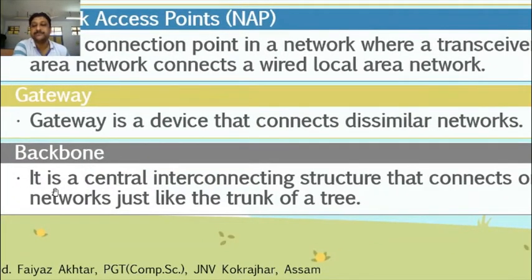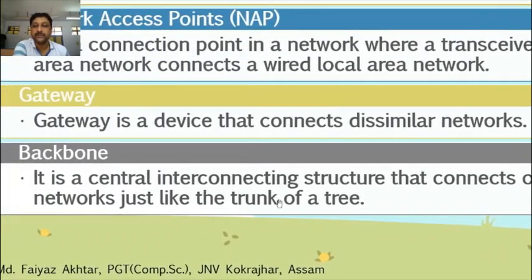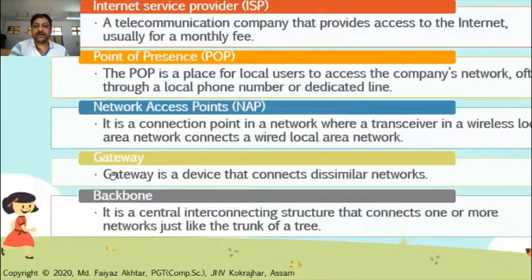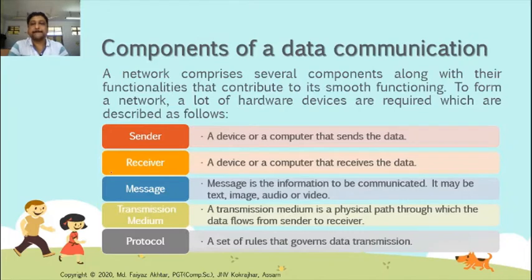Now backbone. It is a centrally interconnecting structure that connects one or more networks, just like the trunk of a tree. Backbone is the trunk of a tree, the trunk of the internet. It is also known as the trunk of an internet. Without backbone, internet cannot work. It is a central connecting structure that connects one or more networks.